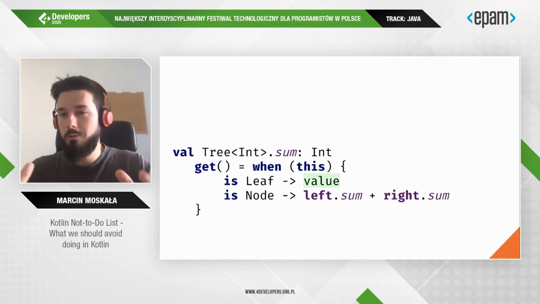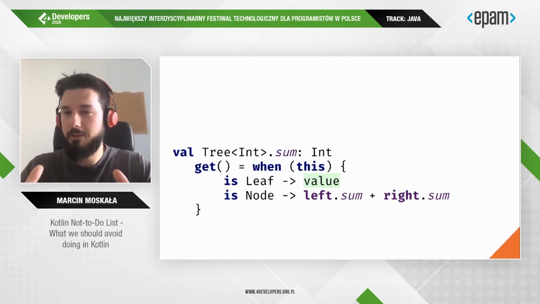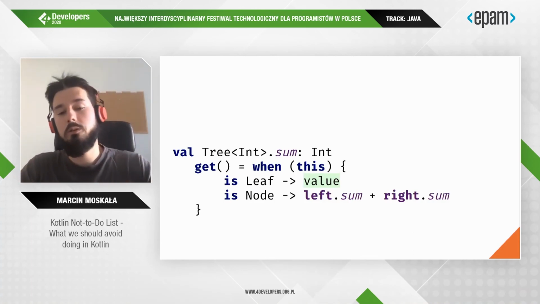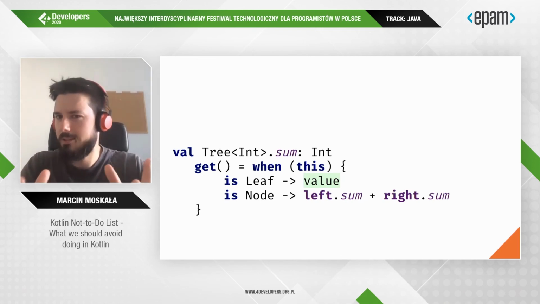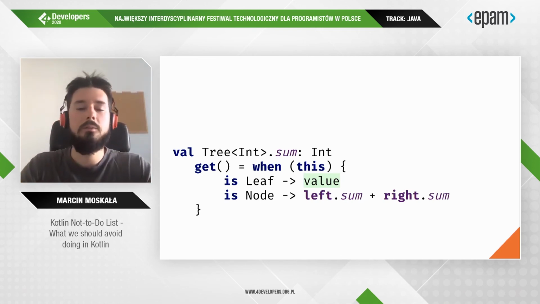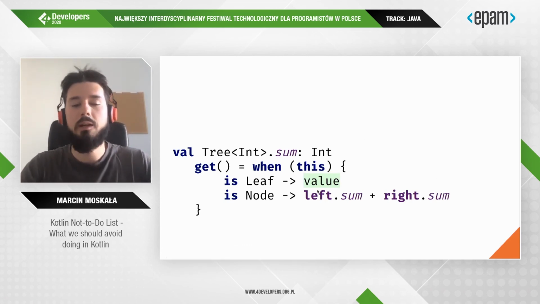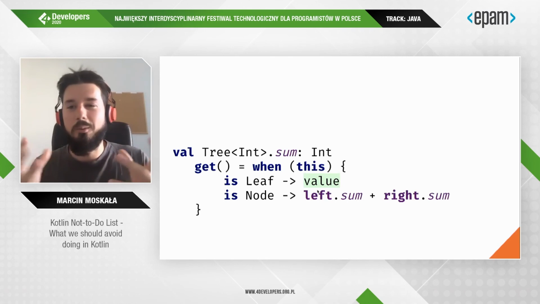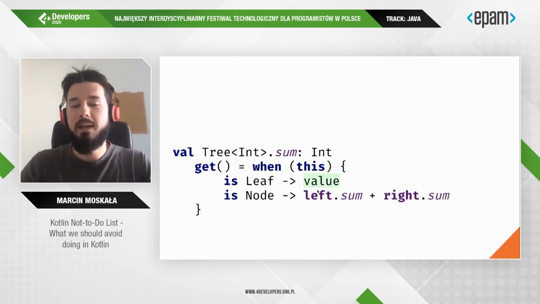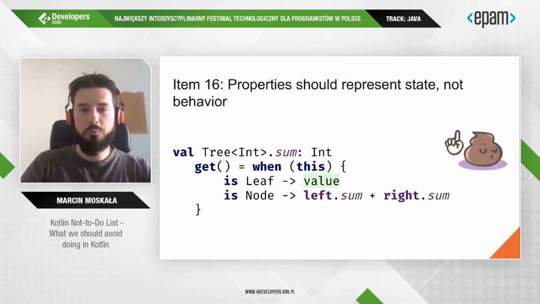Okay, also Kotlin features have their own contract. So when you look at something like that, you might feel there is something wrong with that, and you might think, what's wrong with that? The answer is that we are using property to implement an algorithm. So this is clearly some kind of an algorithm. We iterate over this tree, it has some complexity, it is a behavior, and behavior should be represented by functions.